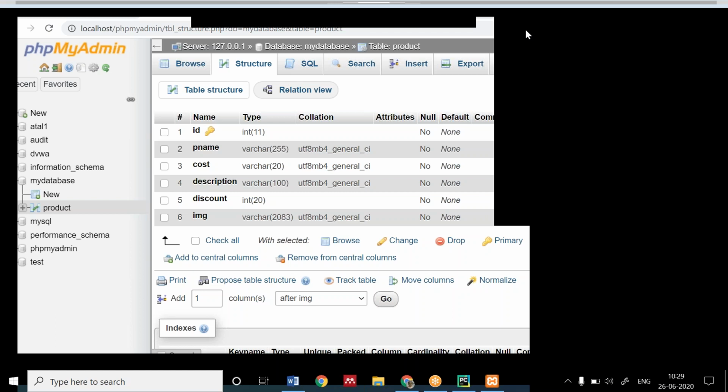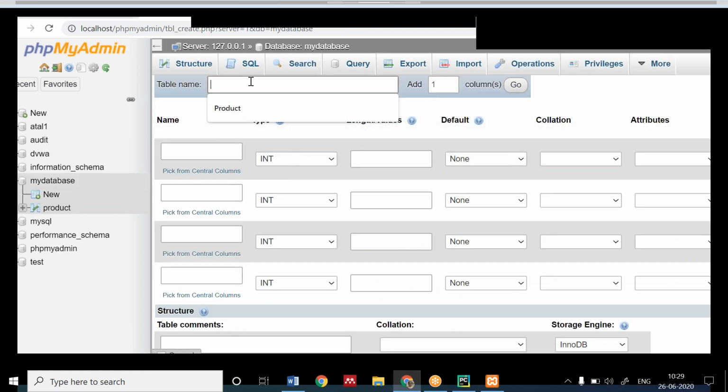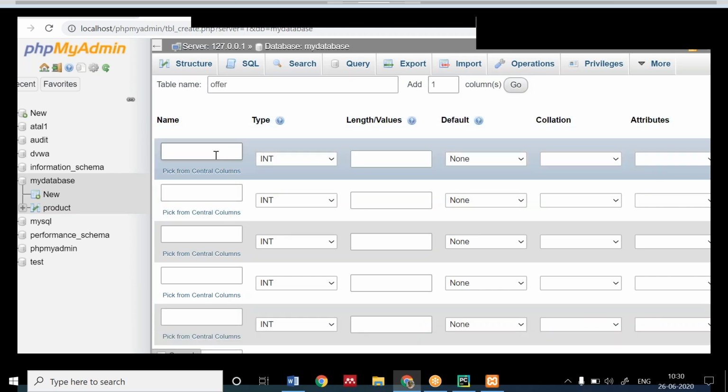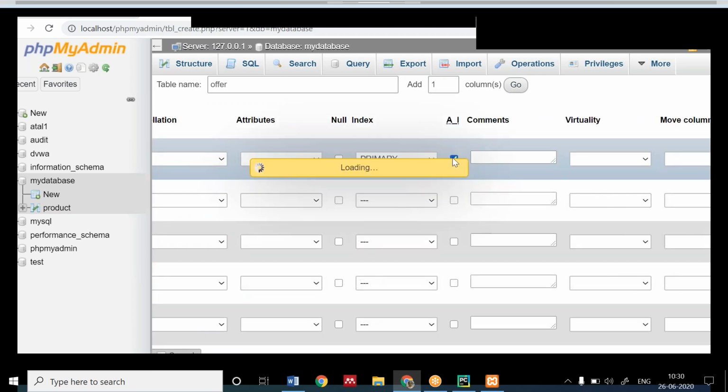Okay. Let me help you in creating one table with another name. Don't make this table. Okay, we have ID. When you make ID an int, then you click on auto increment.